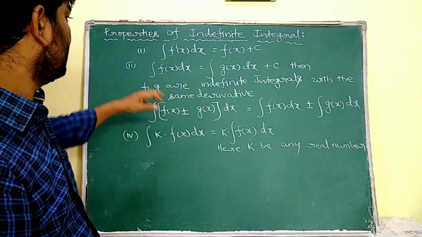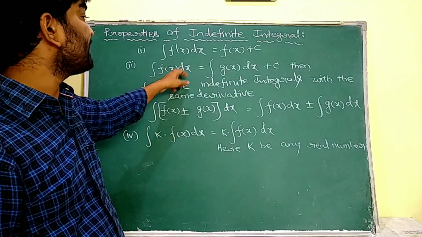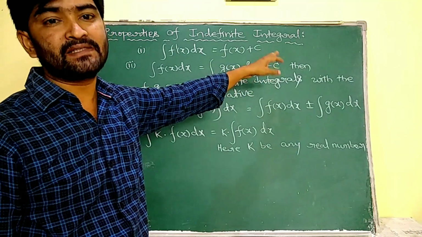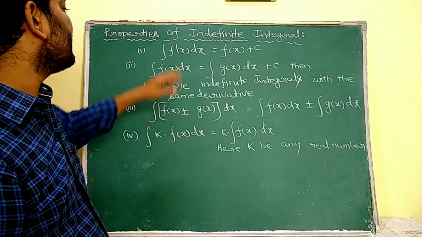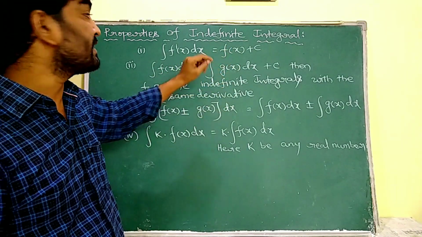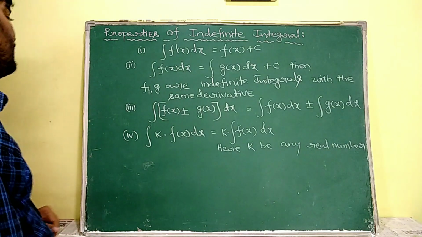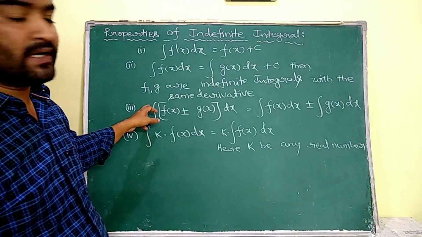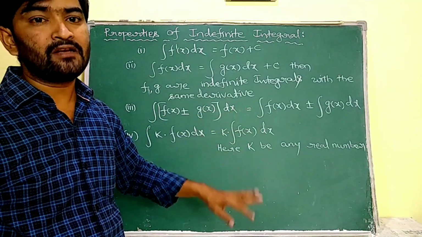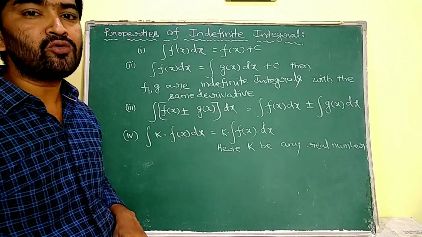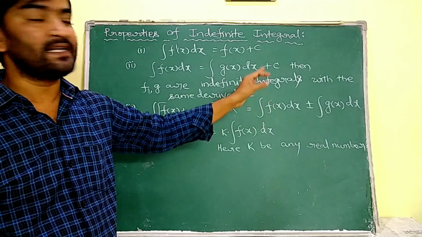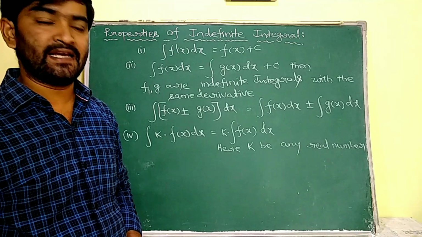Second one: if integral f of x dx is equal to integral g of x dx plus c, then we say that f and g are indefinite integrals with respect to the same variable x. Third one: integral of f of x plus or minus g of x whole dx, we have to split it into two, that is integral f of x dx plus or minus integral g of x dx.